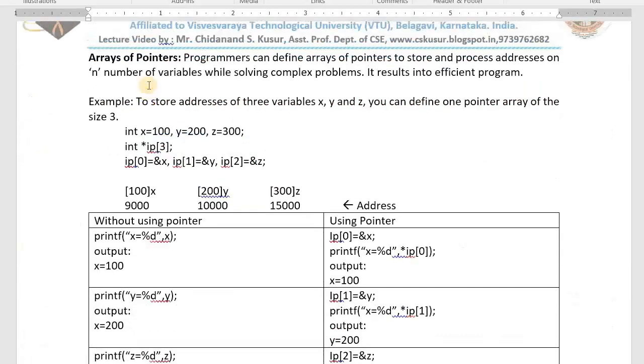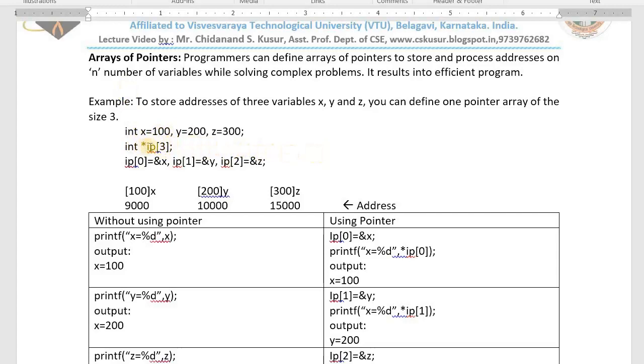Next topic is arrays of pointers. What is this topic? Sometimes I need 10 pointer variables, 100 pointer variables. Practically it is not possible to define that many pointer variables. See here, int asterisk IP of 3. It is equivalent to defining 3 pointers: IP of 0, IP of 1, IP of 2. Instead of defining 3 pointer variables separately, I defined an array of pointers.